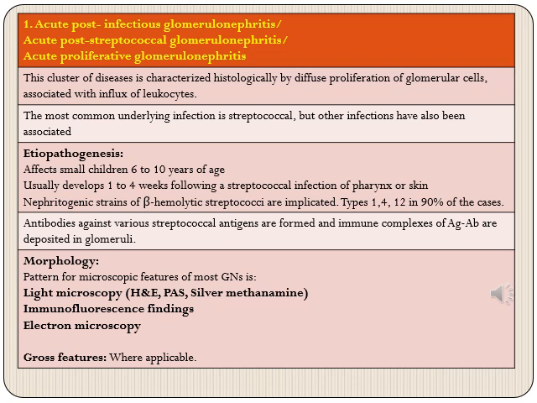Starting with the first of these, which is acute post-infectious glomerulonephritis. It is also known by the name of acute post-streptococcal glomerulonephritis and acute proliferative glomerulonephritis. All these terms give you some insight about the etiopathogenesis of this disease. Acute post-infectious glomerulonephritis, that is this type of glomerulonephritis, originates after some kind of infection.